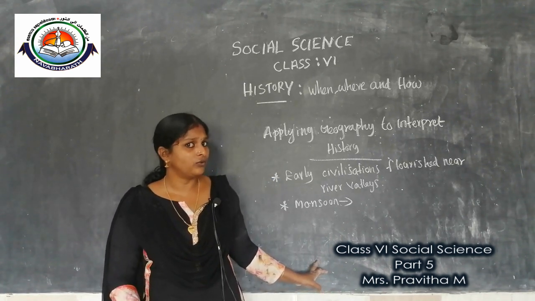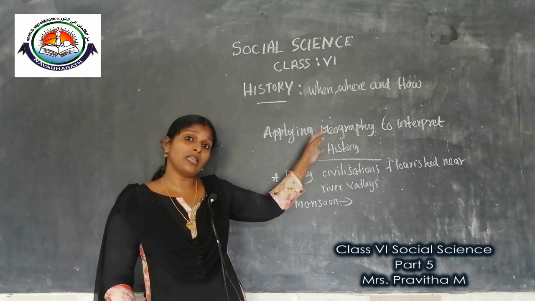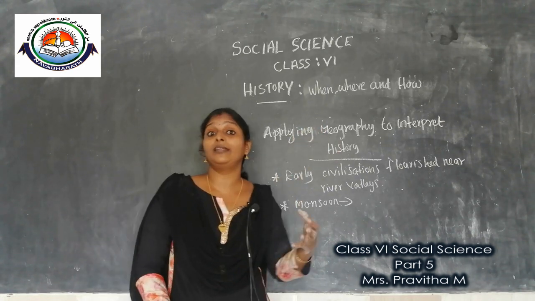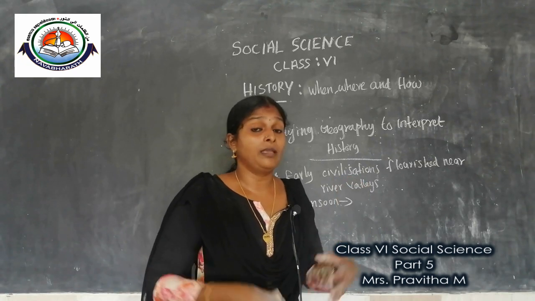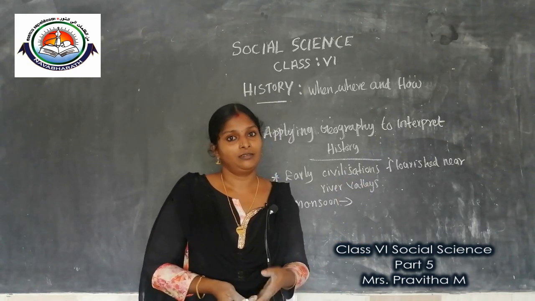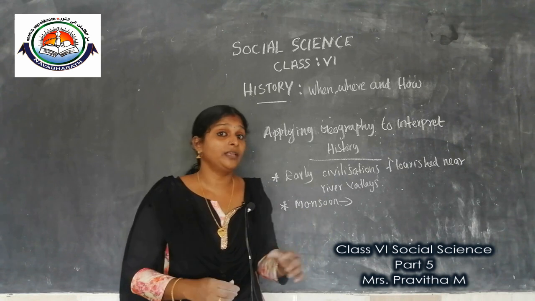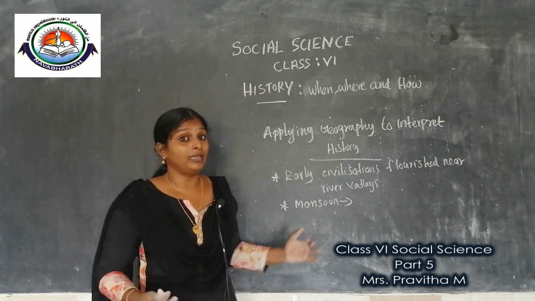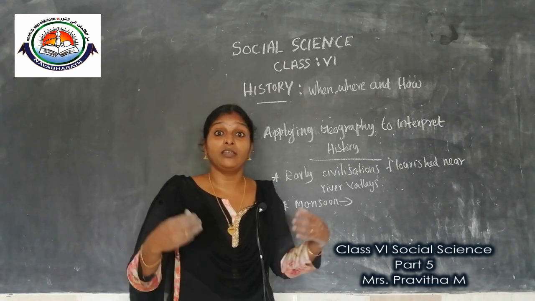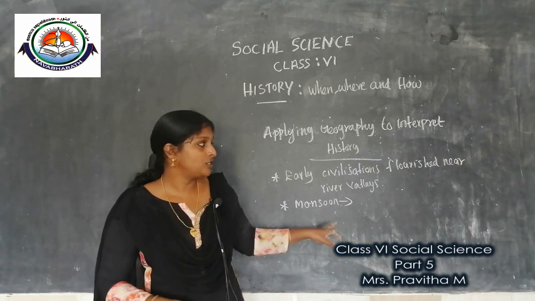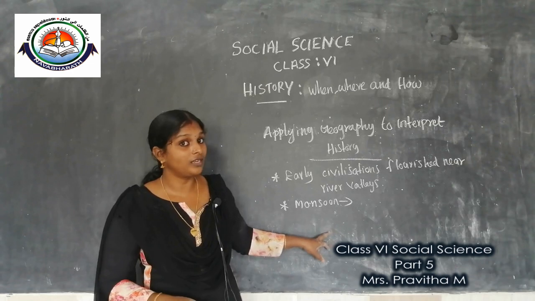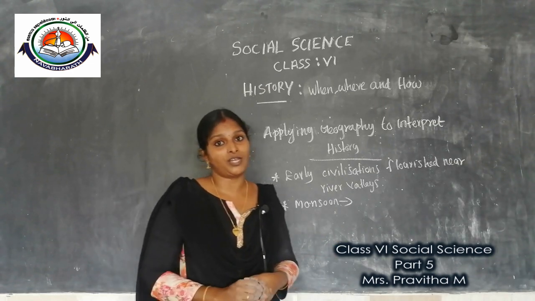You know children, we already discussed that early civilization people mainly did farming or agriculture. This farming was mainly rain-fed. Clear? It means they mainly depended upon rain, monsoon rain. Farmers waited for the monsoon rain. So here also, a geographical term is used to interpret history.